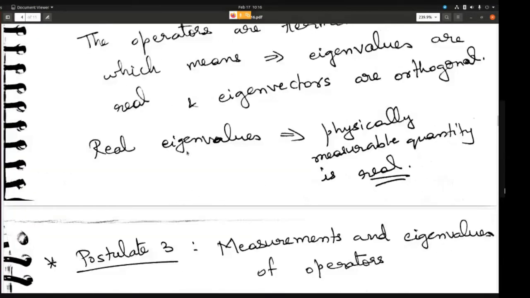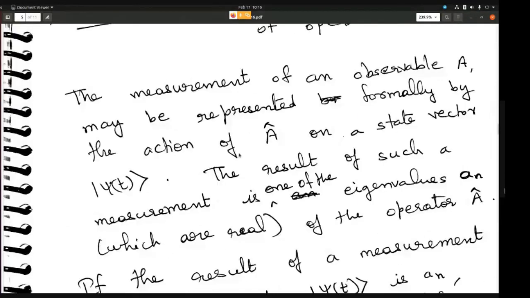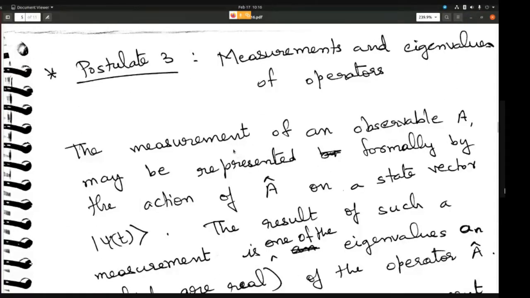Eigenvalues are real, which means they are basically the physically measurable quantities. The third postulate is for measurements and eigenvalues of operators. So how do you carry out the measurement? If you carry out a measurement, what is the value that you will get for that measurement? The third postulate is about measurements.